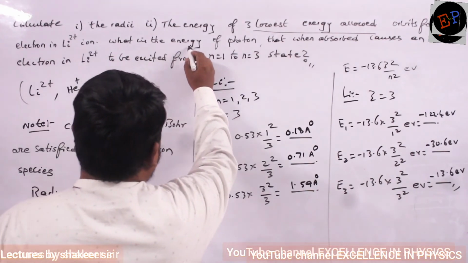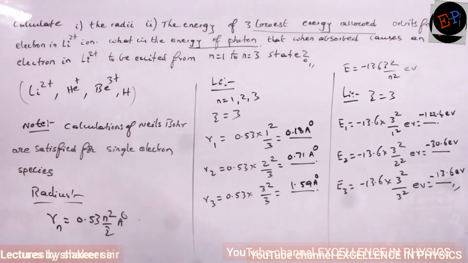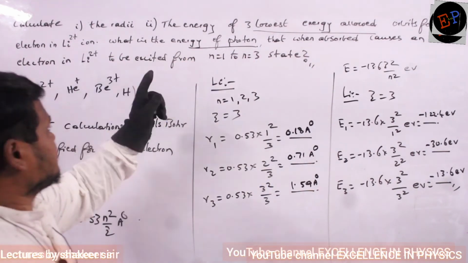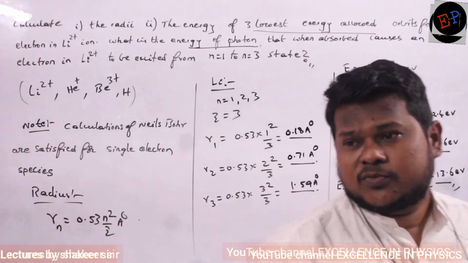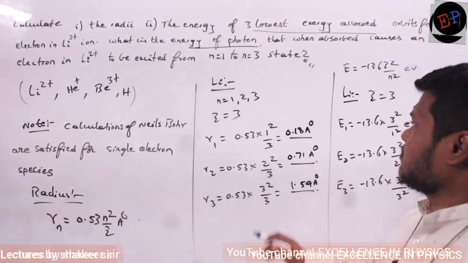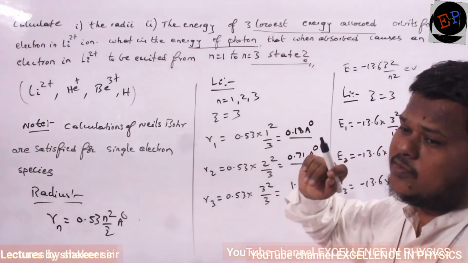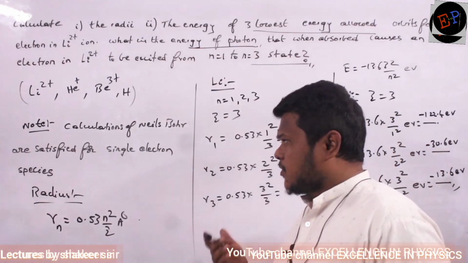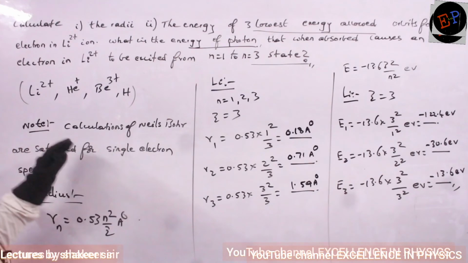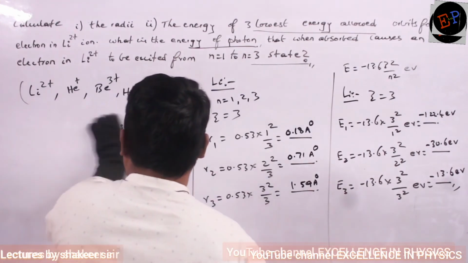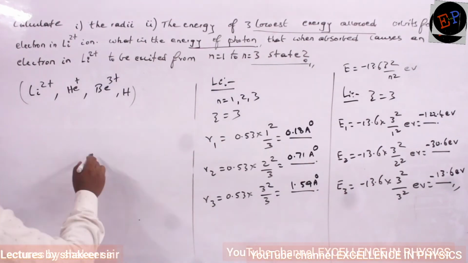Next question is, what is the energy of photon that when absorbed causes an electron in lithium 2 plus to be excited from n is equal to 1 to n is equal to 3. Okay, now I want to make this electron in lithium travel from which orbit to which orbit. Clear, no?